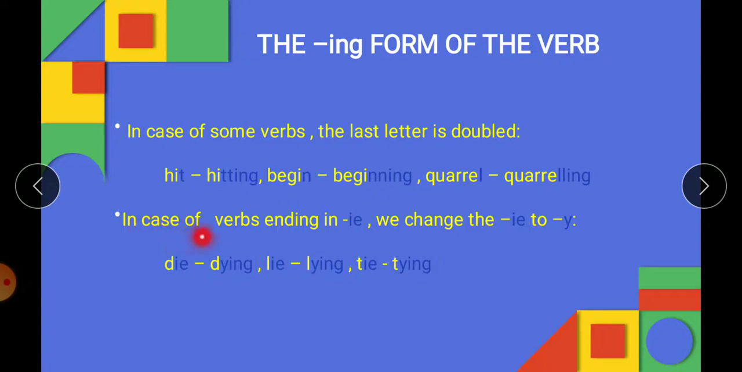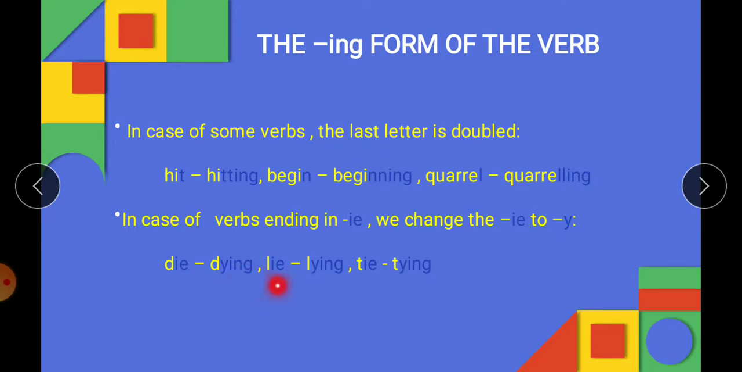In case of verbs ending in IE, so there are very few verbs that end in IE, but whenever the last two letters are IE, we will change this IE to Y. Like die will change to dying. So we changed IE to Y and then we have added ING.